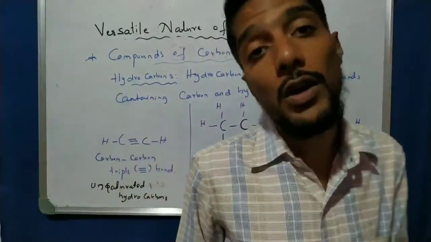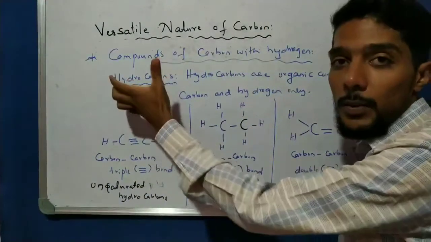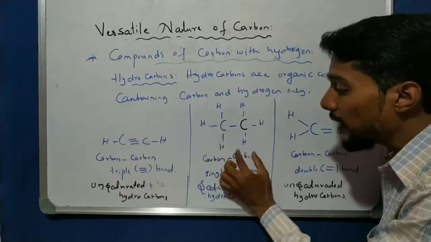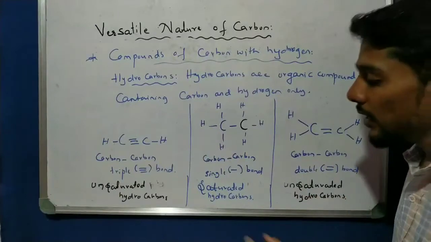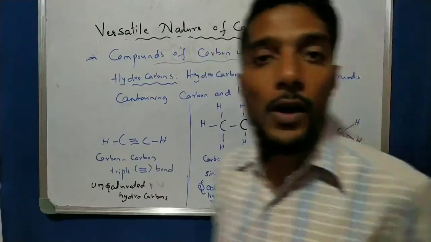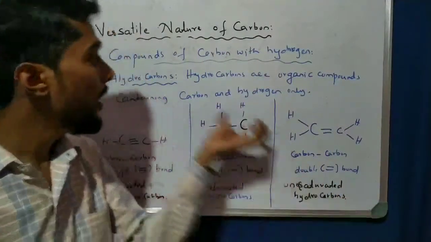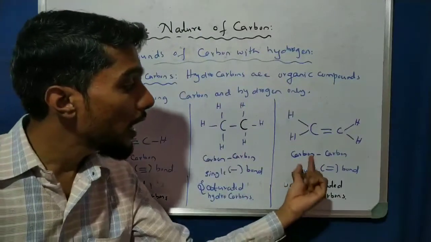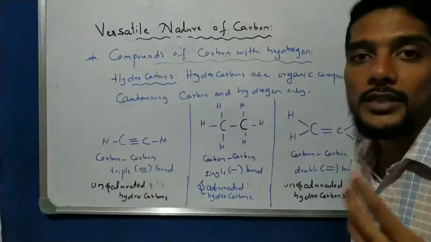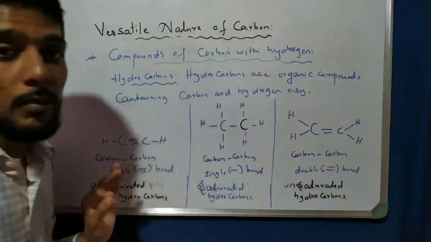And what are unsaturated hydrocarbons? The unsaturated hydrocarbons are the hydrocarbons having a carbon double bond or carbon triple bond. This is very important, you have to remember.